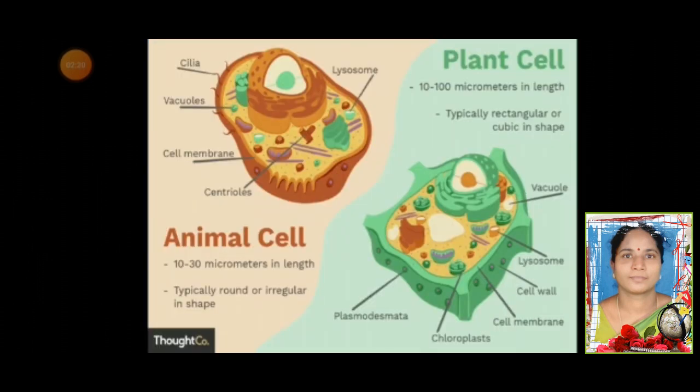This is the image which shows the plant cell and the animal cell. Here you can make out the differences between the plant cell and the animal cell. The animal cell has the cell membrane with centrioles, vacuoles, cilia and the lysosomes, whereas the plant cell has the cell wall with the chloroplast, which contains the chlorophyll, which gives green color to the leaves of the plants. It has vacuoles and plasmodesmata.